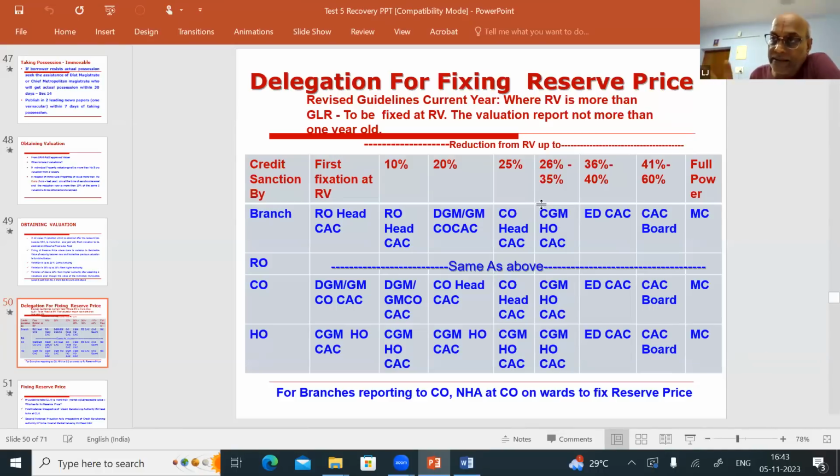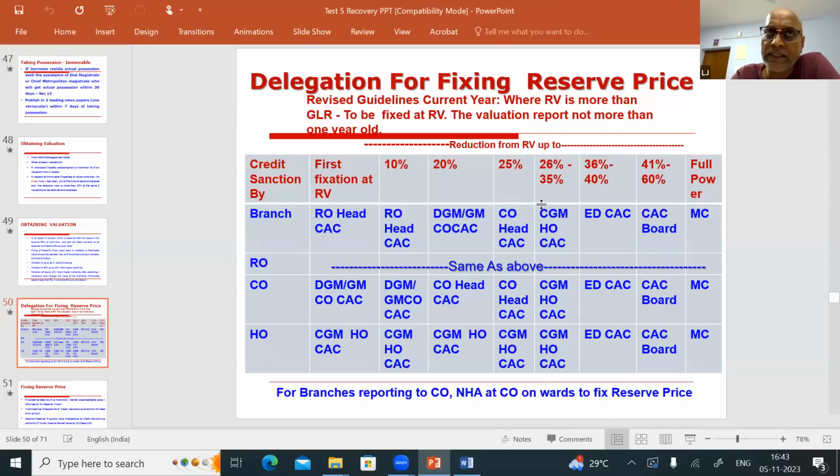There are two possibilities. This year, Madam Vijayalakshmi, CS Vijayalakshmi, signed a circular. She has issued it after the recovery policy has come. So the circular says two things. One is, in the valuation report, there are 2-3 values the SARFAESI approved valuer will give: the realizable value of the security, the market value of the security, and the guideline rate. Whatever other things he gives, don't worry. These 3 things you see in the valuation report.